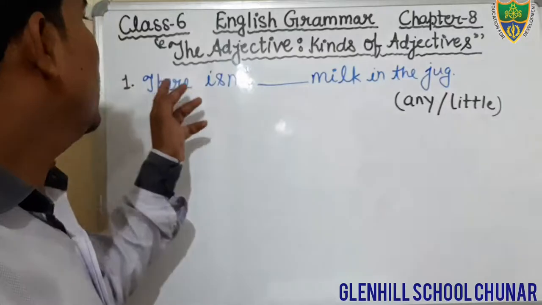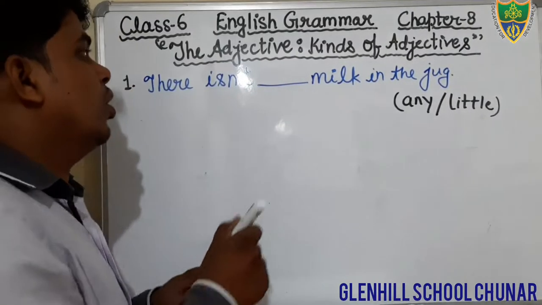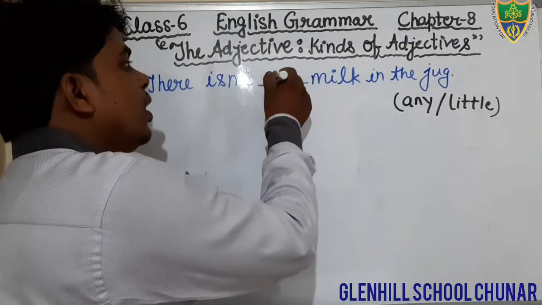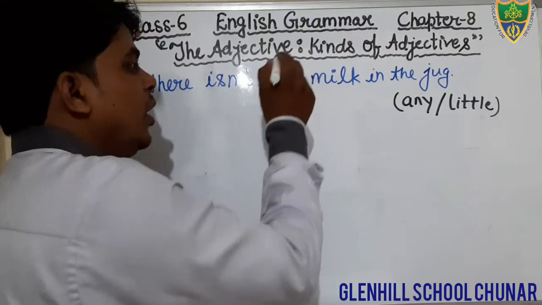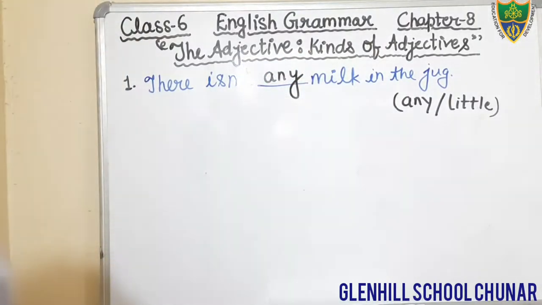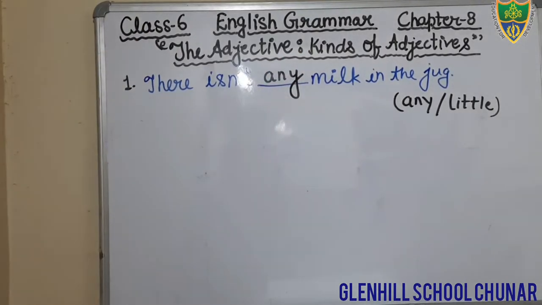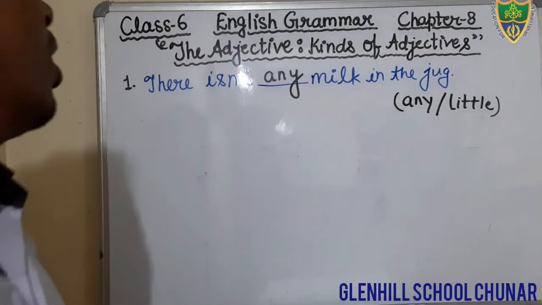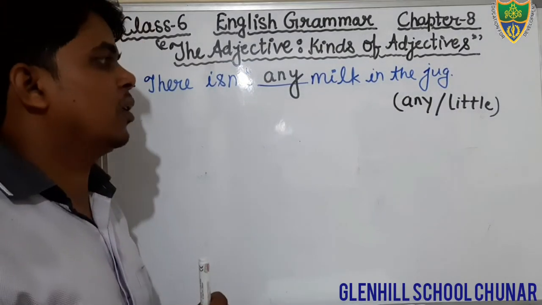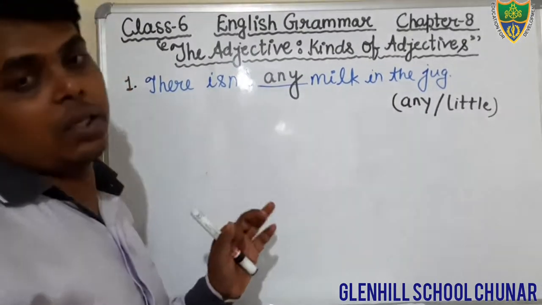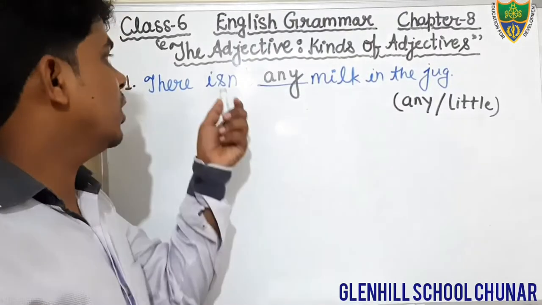Okay, what would be? There isn't any milk, not little, any milk. Dear students, you will fill the word any in the given blank. That is the most appropriate, suitable word to fill in the blank. Okay students, just fill it. The word isn't any milk. Okay, there is no milk. It is in negative.